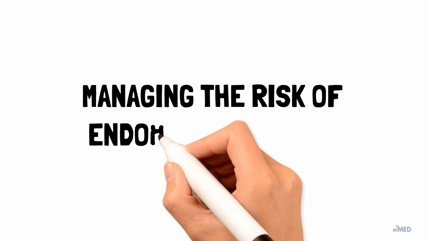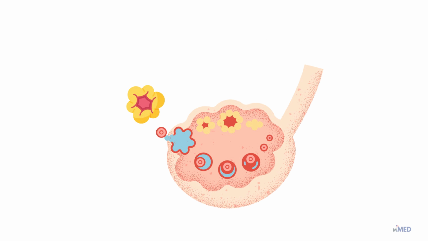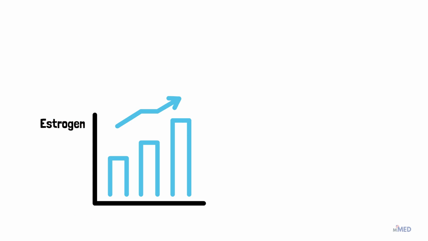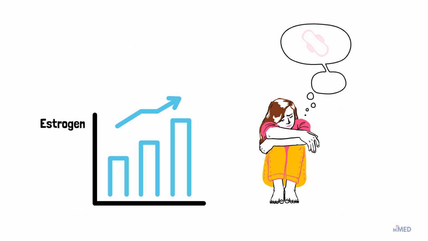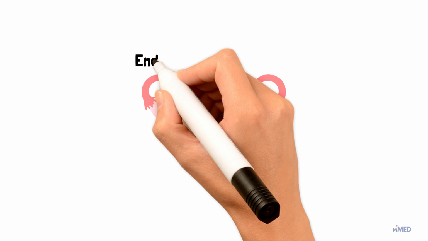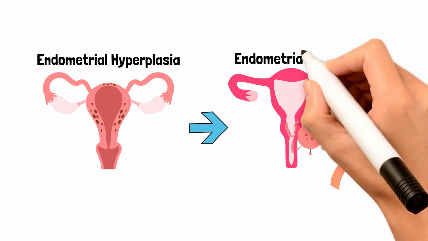Let's talk about managing the risk of endometrial cancer, which is very important in PCOS. Under normal circumstances, the corpus luteum releases progesterone after ovulation. Women with PCOS do not ovulate or ovulate infrequently and therefore do not produce sufficient progesterone. They continue to produce estrogen and do not experience regular menstruation. Consequently, the endometrial lining continues to proliferate under the influence of estrogen without regular shedding during menstruation. It results in endometrial hyperplasia and a significant risk of endometrial cancer.